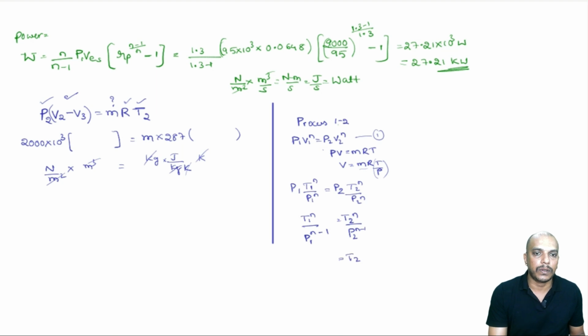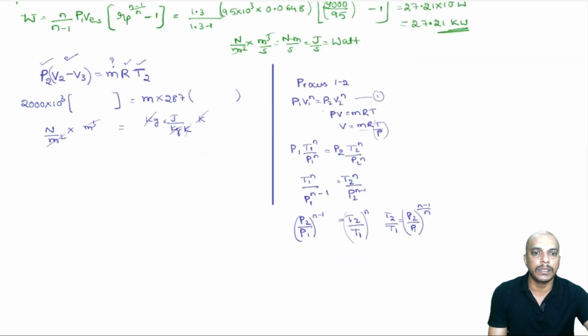So T2 is equal to P2 by P1. Okay, P2 will go to the left, P2 by P1 whole power n minus 1, and T1 let us bring it here, T1 power n. Or we can write it like T2 by T1 is equal to P2 by P1 whole power n minus 1 by n. So that is the equation. I think now we can find out T2.